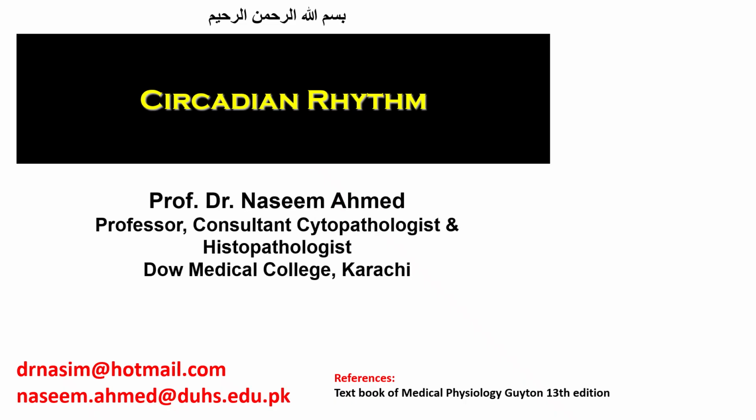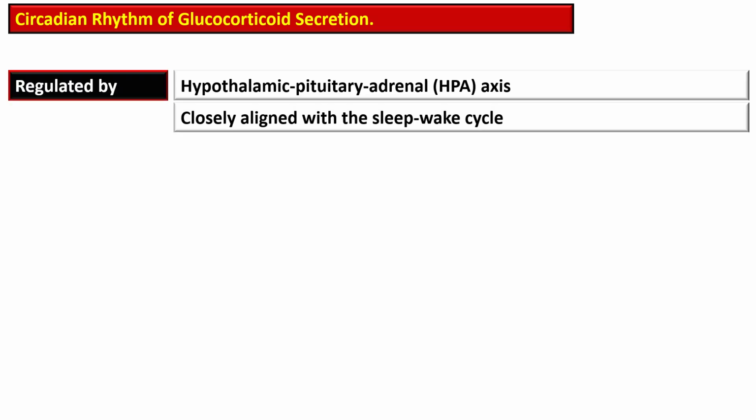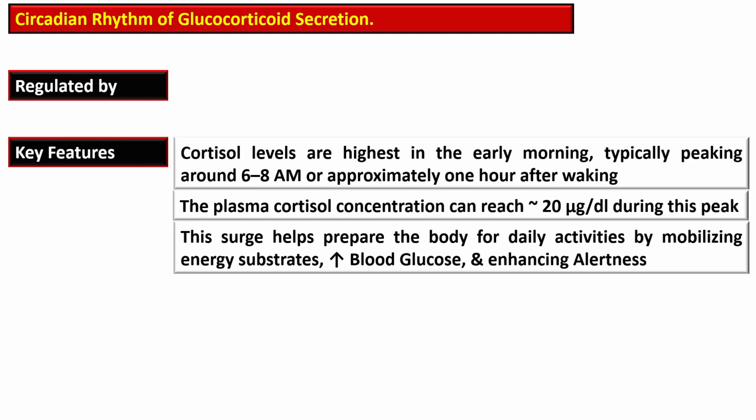Bismillahirrahmanirrahim. Salient features of circadian rhythm are discussed in this video. The diurnal variation or fluctuation in the secretion of glucocorticoid is termed as circadian rhythm, and this secretion pattern fluctuates in a 24-hour cycle. It is regulated by the hypothalamic pituitary adrenal axis and closely aligned with the sleep-wake cycle.